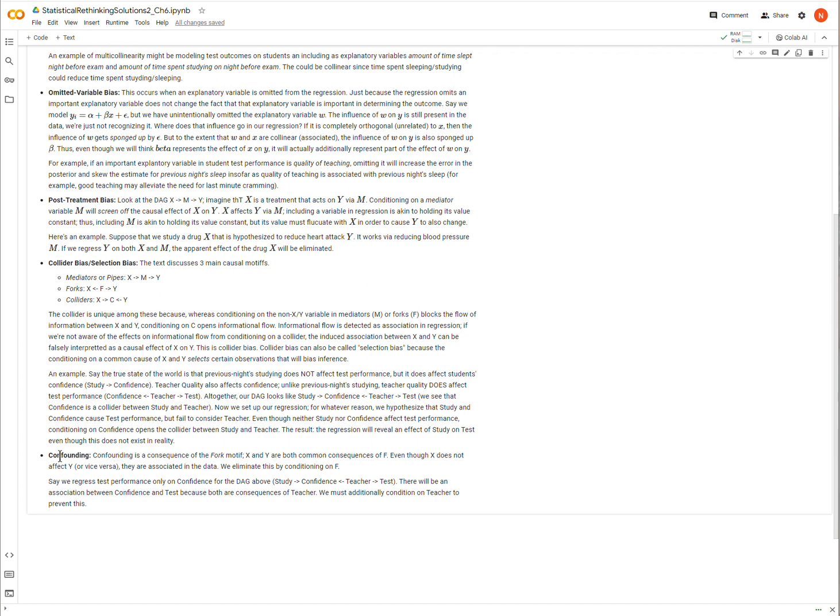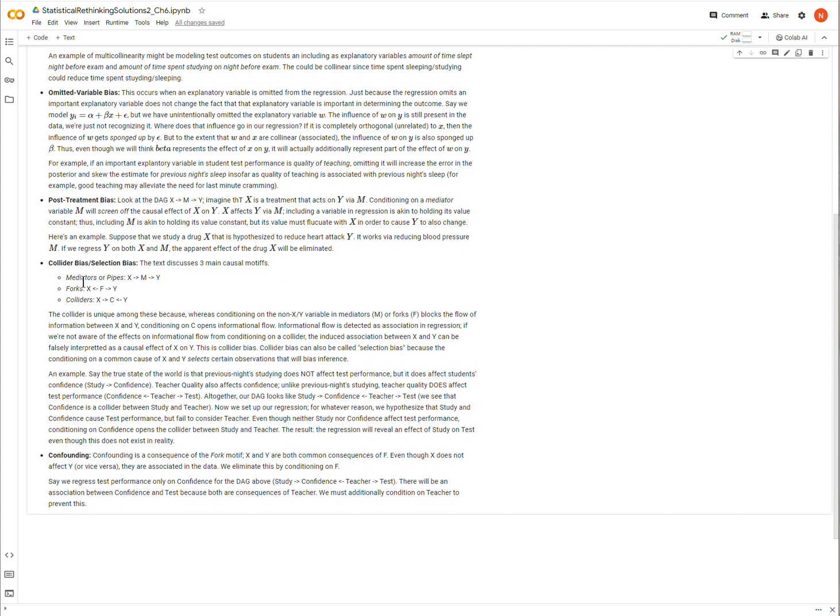forks produce confounding, right? So if I have that X does not cause Y, but instead they are both a consequence of F, for instance. If I have a regression of Y on X, well, then that's going to look as though X is associated with Y, and if we believe that X is a cause of Y, I will believe that that association is because of X causing Y. But actually, the reality of the situation will be that F is causing both X and Y, right? Because there's an association going through these arrows. And so the only way to stop that association is to condition on the middle variable here, in this case